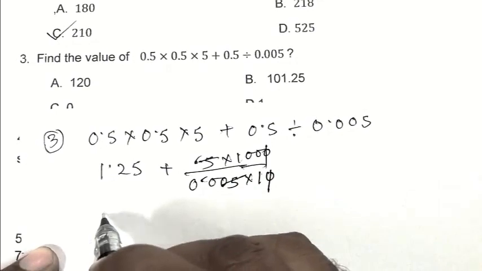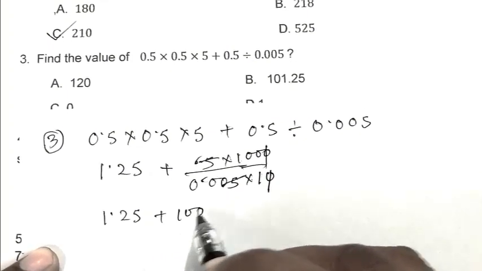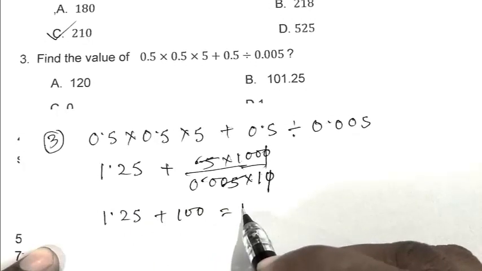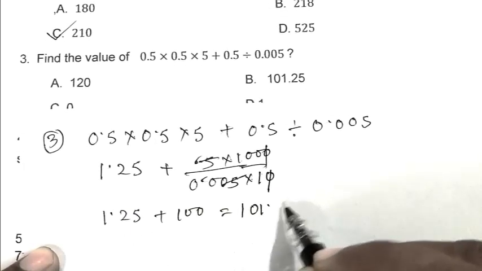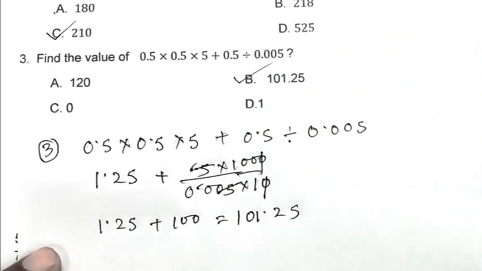So 1.25 plus 100 equals 101.25. So B is the right answer.